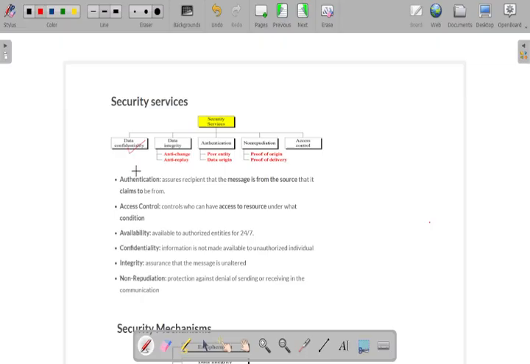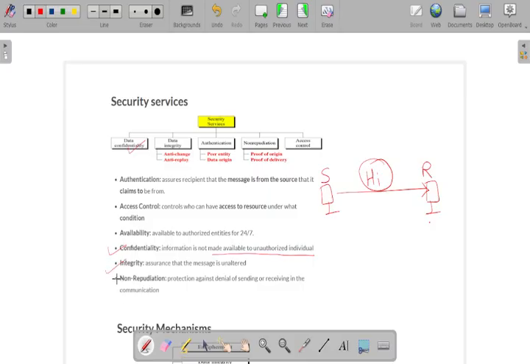In confidentiality, we are maintaining the secrecy and privacy of our information. So the information is not made available to an unauthorized party. The second one is data integrity, that is anti-change and anti-replay. Whenever the sender and receiver are exchanging information, the sender sends a message to the receiver, and during transit this message will not be modified. So we are maintaining the integrity of that data.